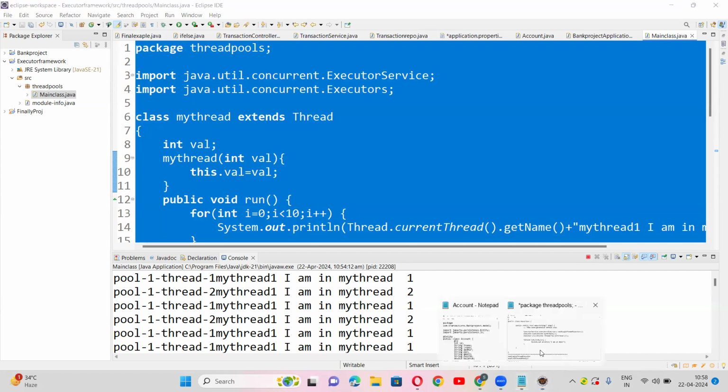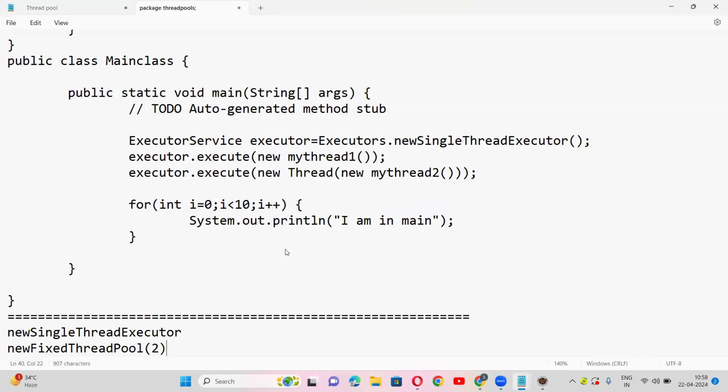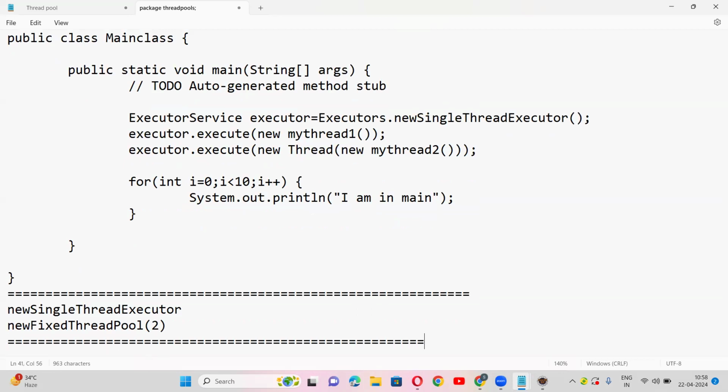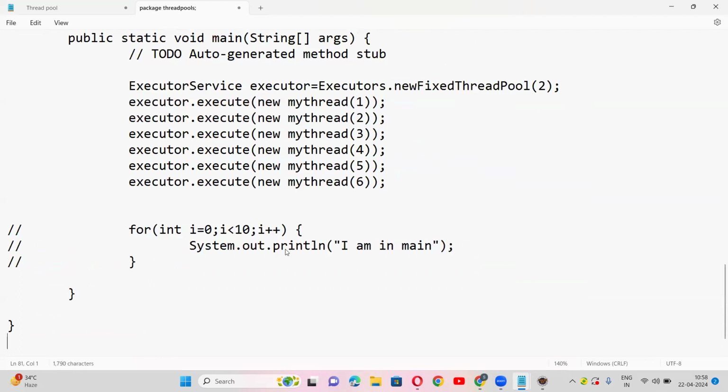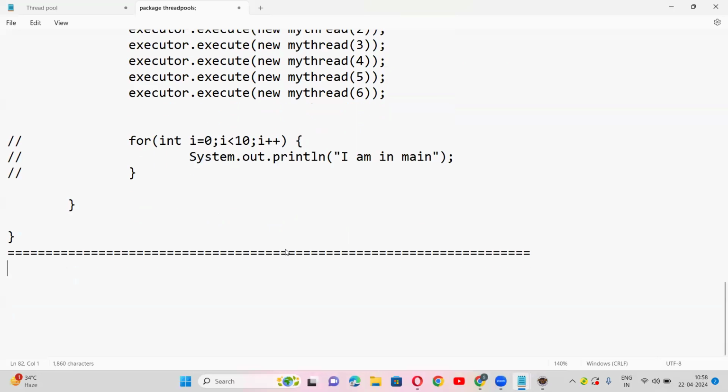Guys, and the last topic of multithreading. Actually, I thought of completing yesterday, but you guys were in some state.